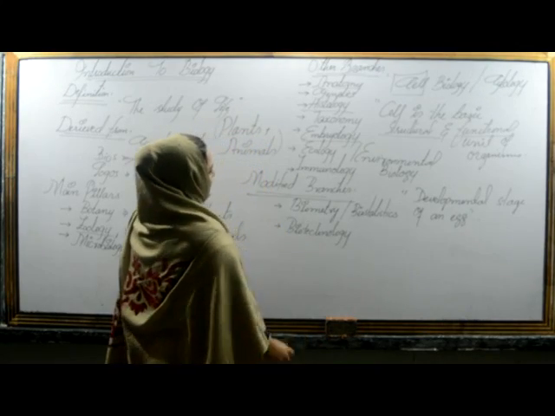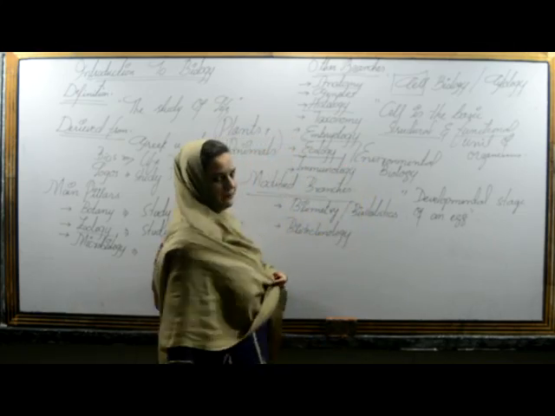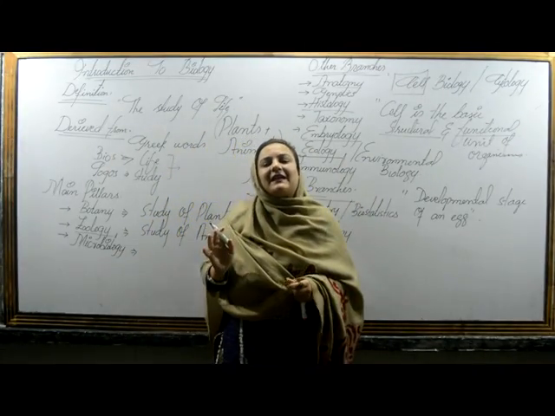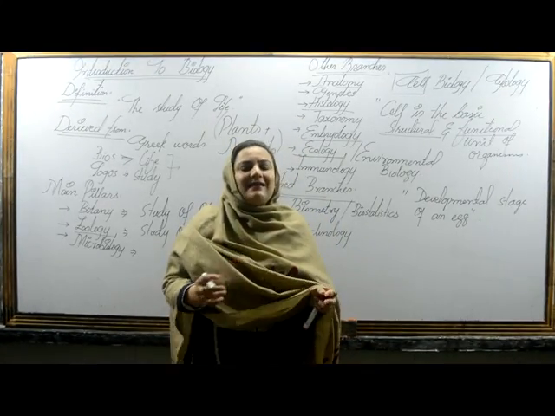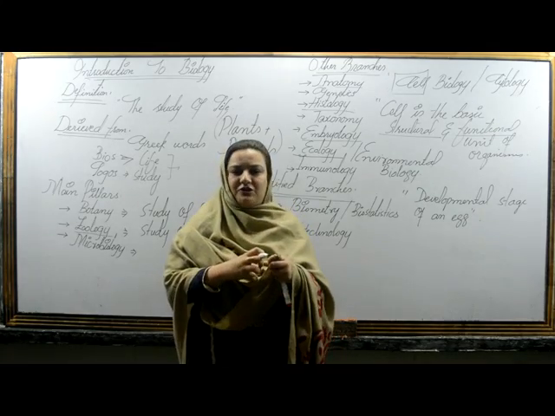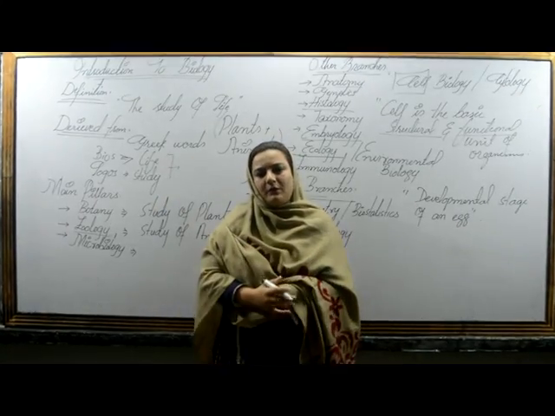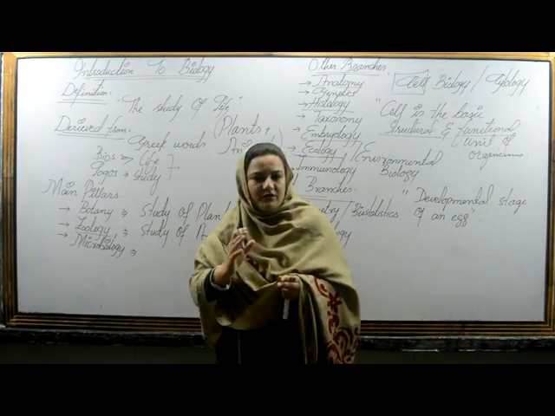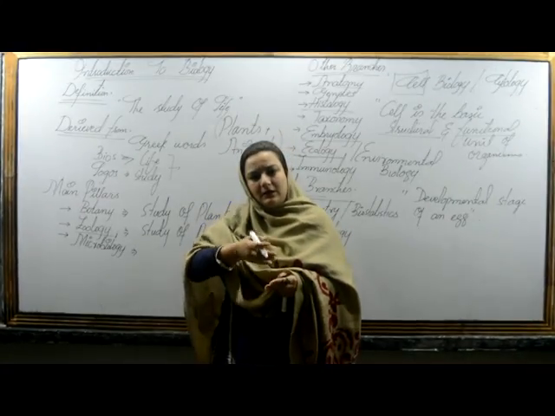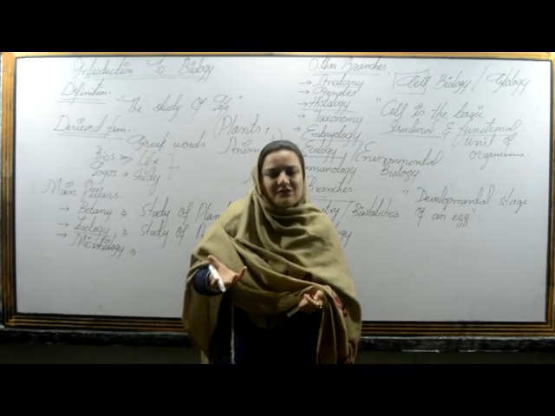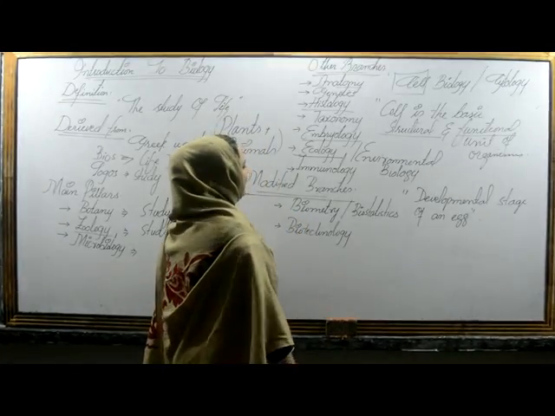Now we have to study ecology, which is secondly named environmental biology. Environmental biology can be defined as the branch of biology which deals with living organisms and their interrelationships and interactions with each other, as well as their interaction with their external environment. So their good effects are also included in ecology. Their bad effects, such as global warming, the greenhouse effect, etc., are also explained under environmental biology.